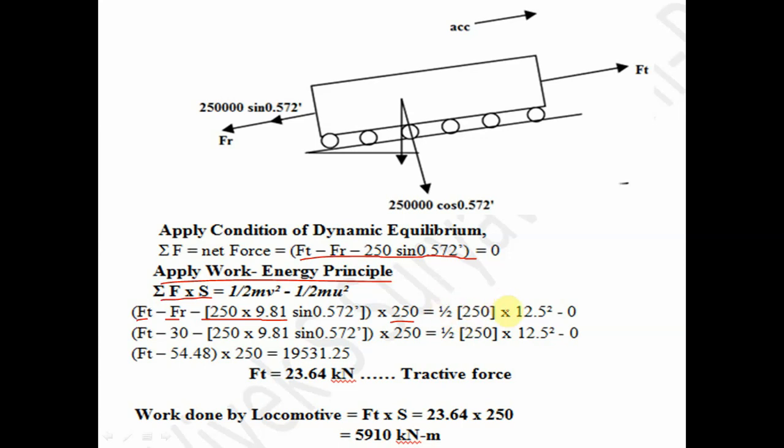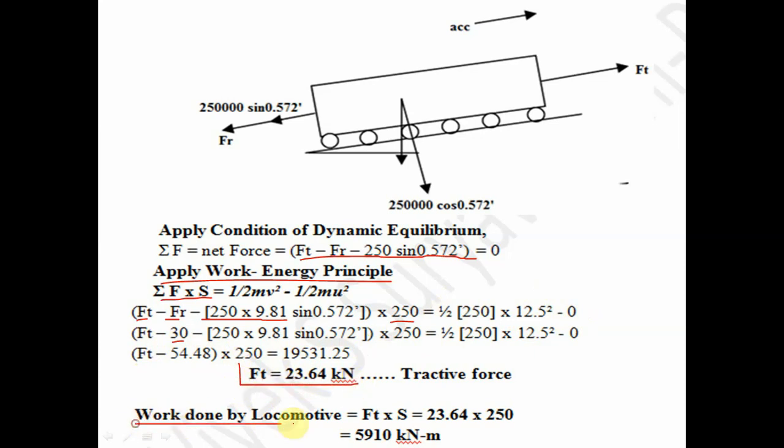So half, 250 into 12.5 square. This is the final velocity and the initial velocity is 0. So Ft minus Fr is 30 kilonewton, again in kilonewton. From that we'll get the tractive force Ft as 23.64 kilonewton.